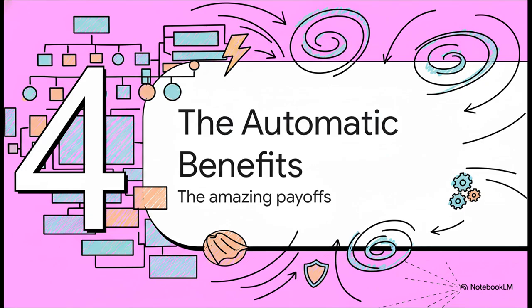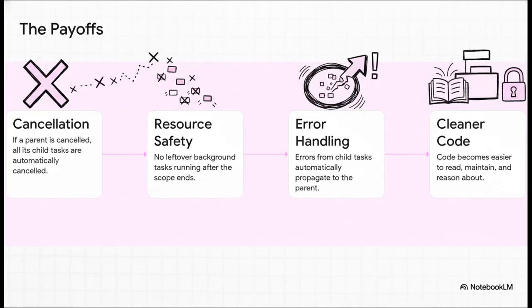Okay, so we've got the structure, we have the hierarchy. What do we actually get out of all this? Well, this is the best part, the benefits you get for free, and they honestly feel like superpowers. This slide just lays it all out beautifully. First, automatic cancellation. If you cancel the parent task, boom, Swift cancels all the children for you. No loose ends. Second, safer resource management.